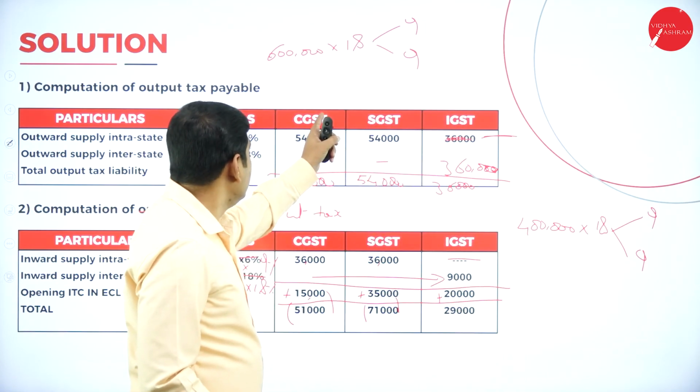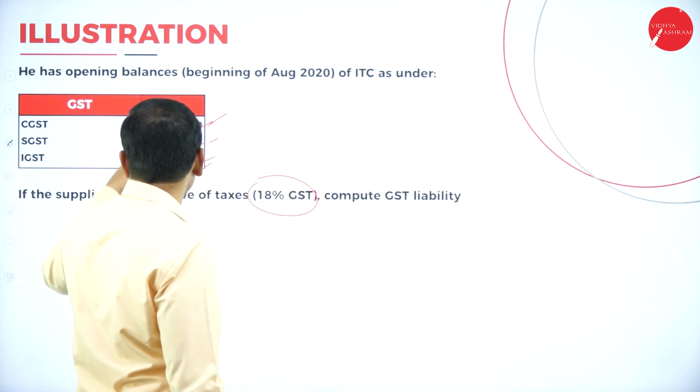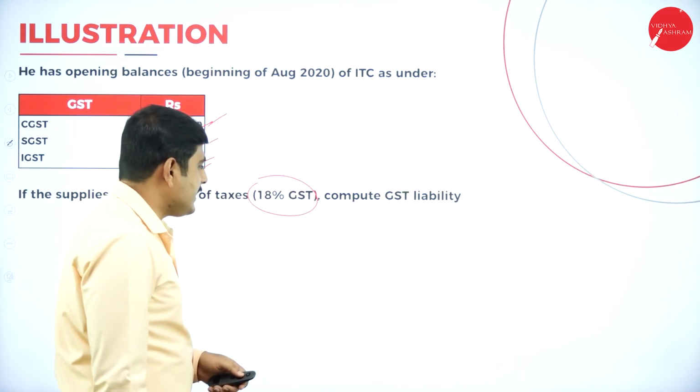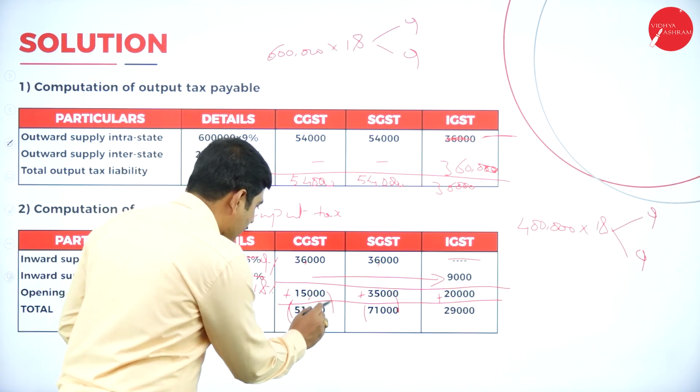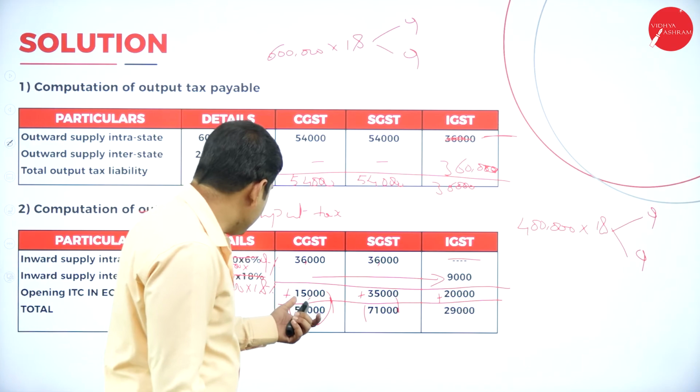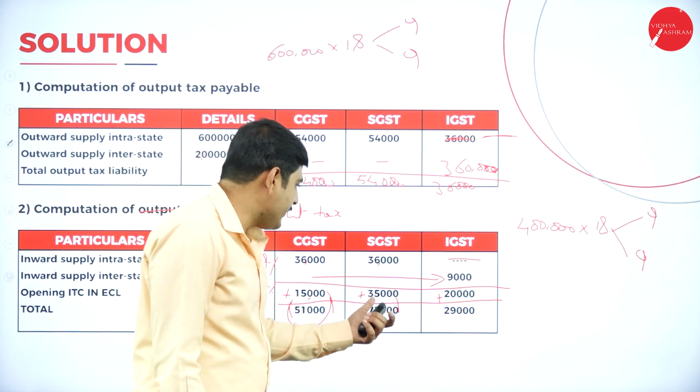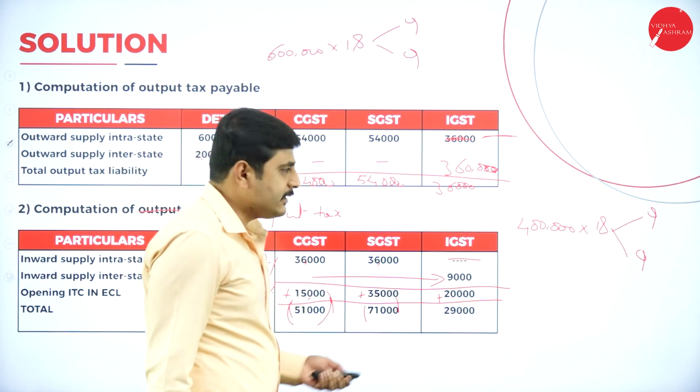So who is the taxpayer here? Nimit is the taxpayer. In his electronic ledger, the total credit available is 51,000, 71,000 and 29,000. Let's utilize the amount.